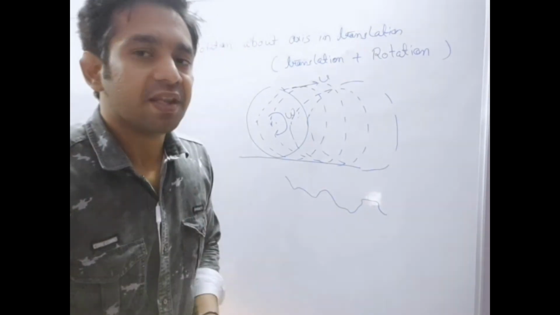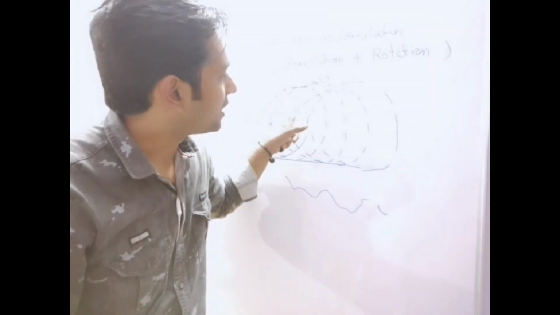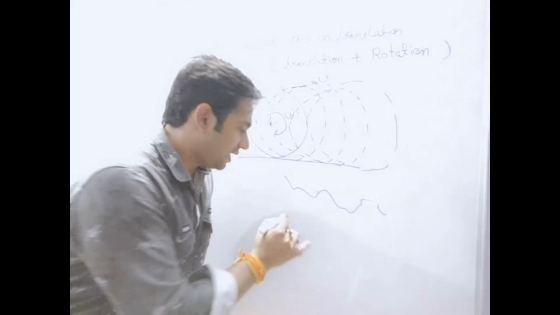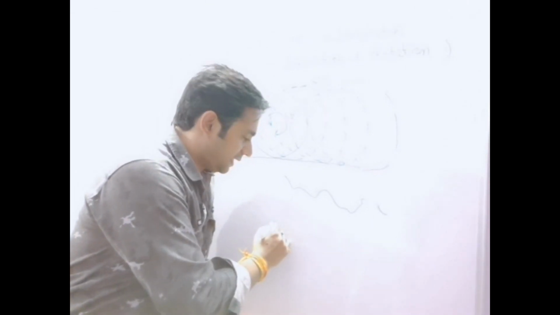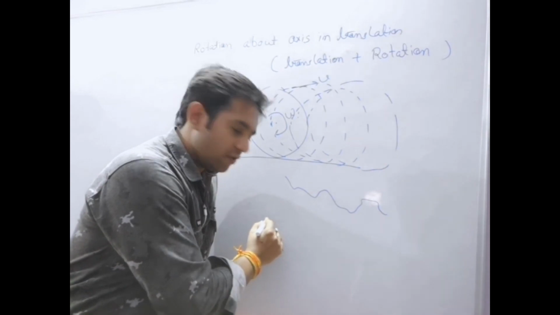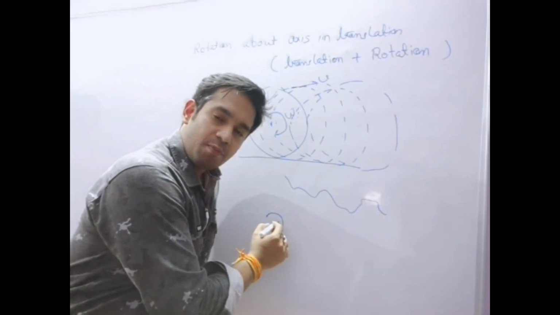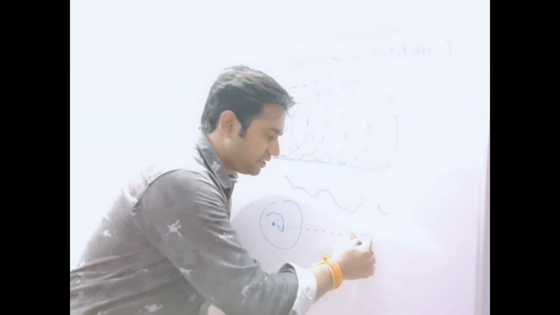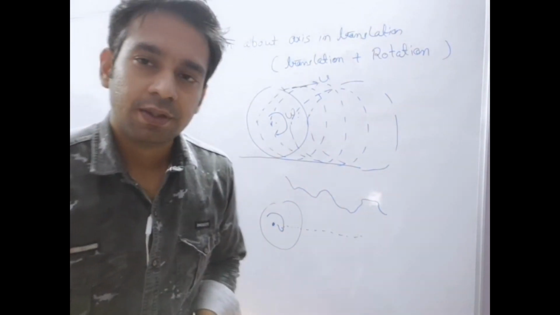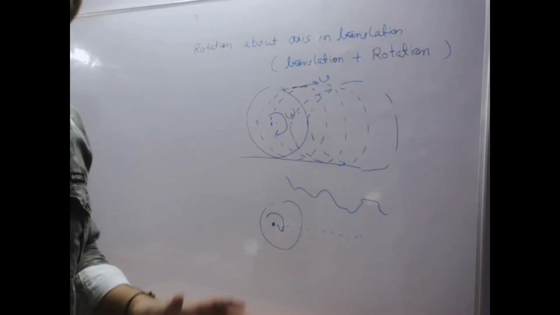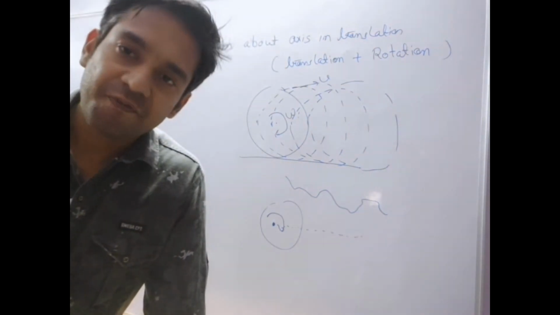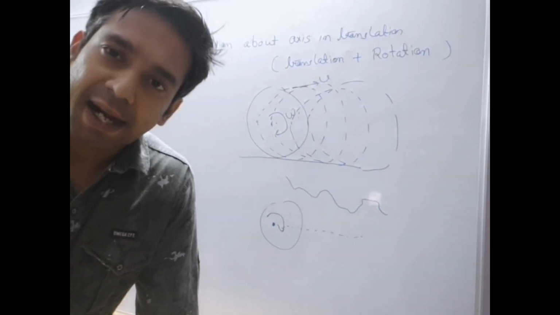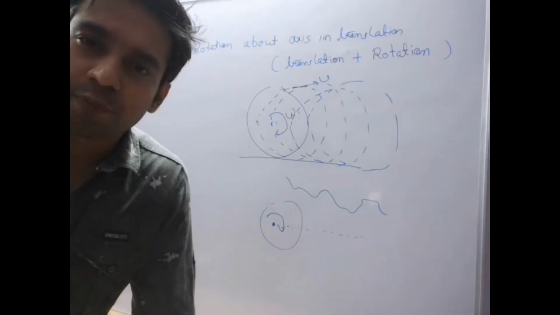What I'm trying to say is that if we try to trace the path of any particle, it will be like this, but if we trace the center of mass, what are we going to see? The center of mass will be like this, around which the wheel is moving, and this center of mass will be shifted in this direction. So tracing the center of mass is a very easy method which gives us an approach to solve this question.